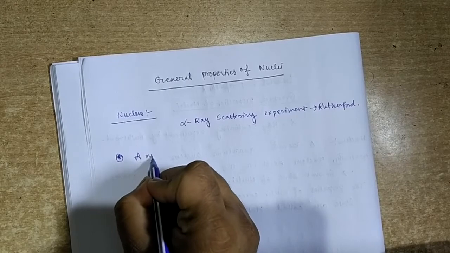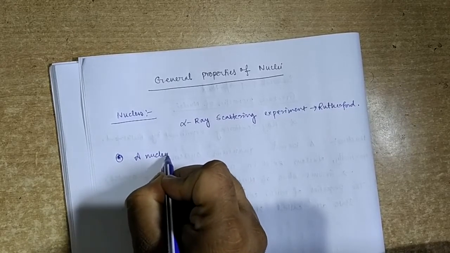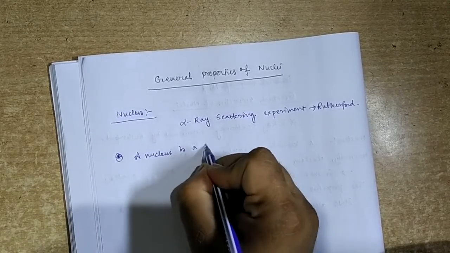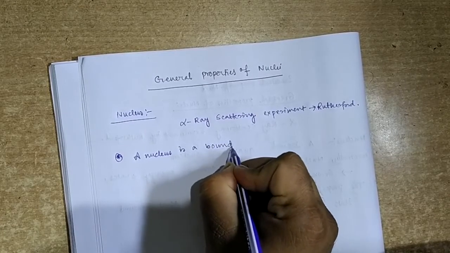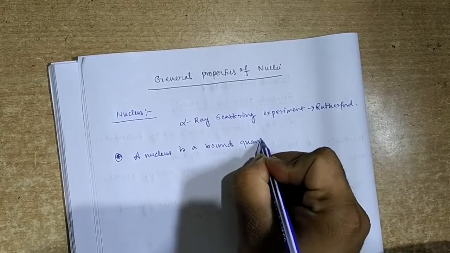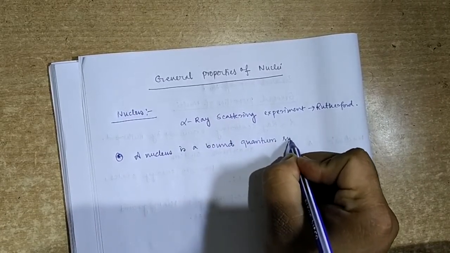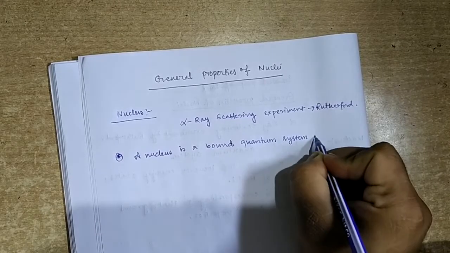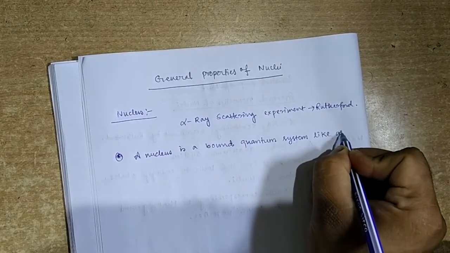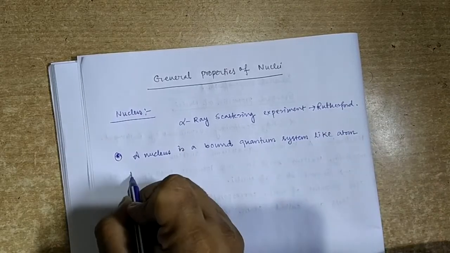Actually, a nucleus is a bound quantum system, like an atom itself.